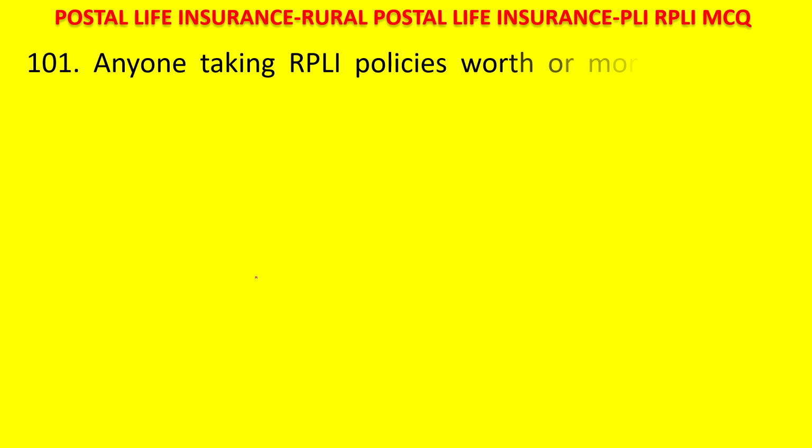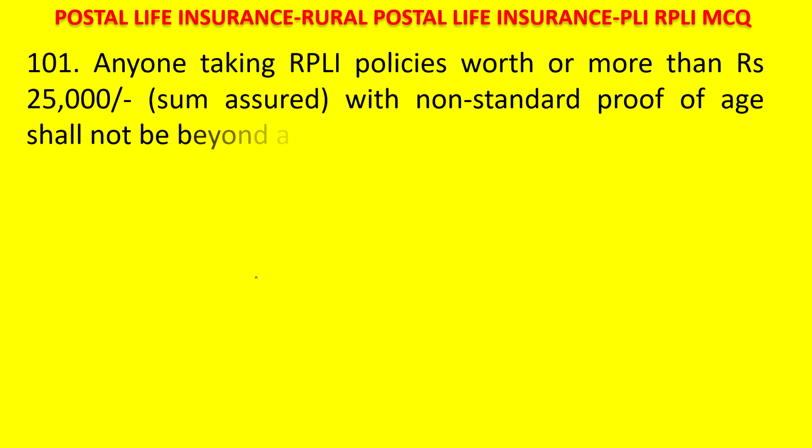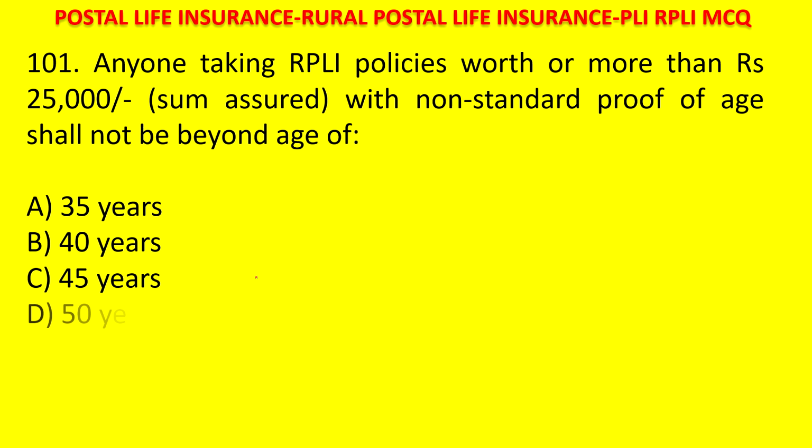Anyone taking RPLI policies worth 25,000 or more sum assured with non-standard proof of age shall not be beyond the age of 35 years, 40 years, 45 years, 50 years. Your time starts now. Policies worth 25,000 or more with a non-standard age proof should not be beyond the age of 45 years.